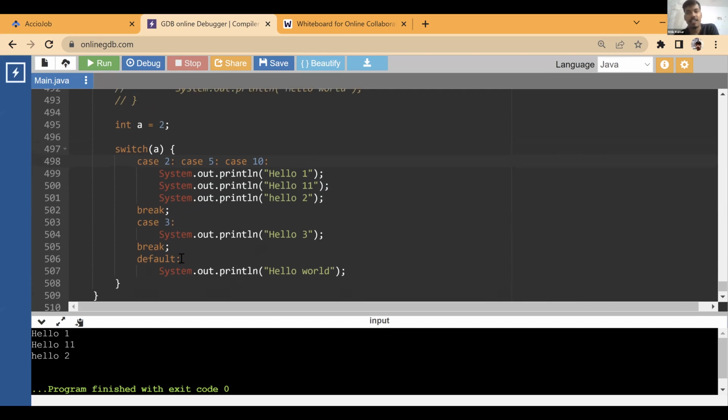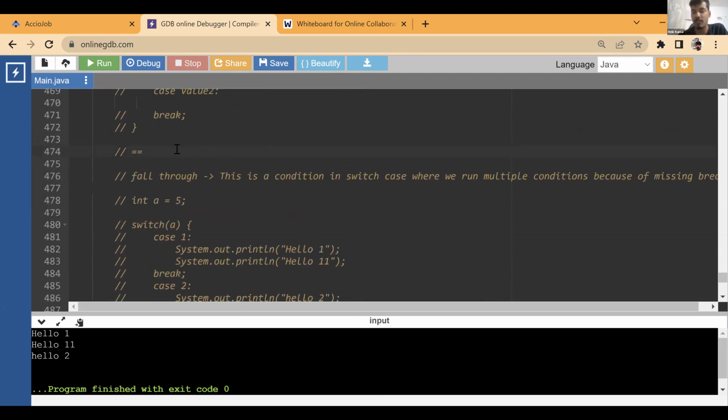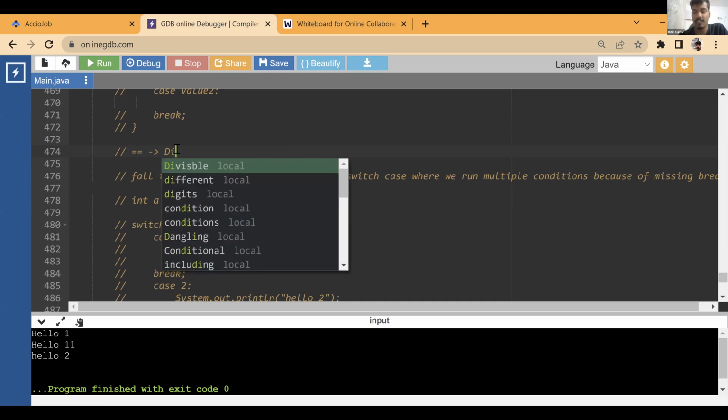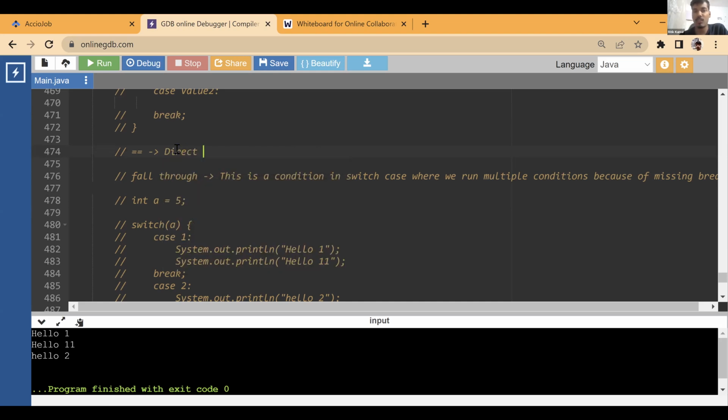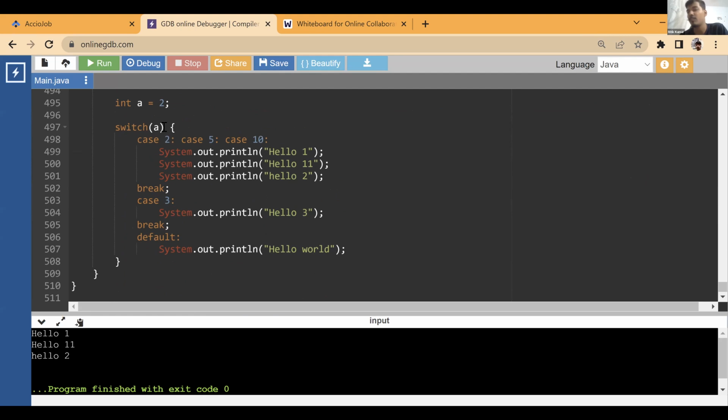No, we cannot write the AND operator. We cannot write the OR operator. Tell me how will you write? There is no way, right? This is a direct comparison. See, this is equivalent to a direct comparison, the double equals. Whatever value you write over here, that is getting directly compared. So there is no scope of giving an operator, right?